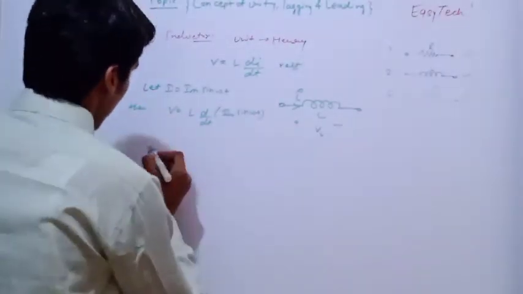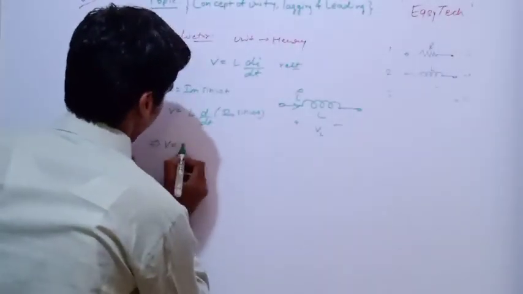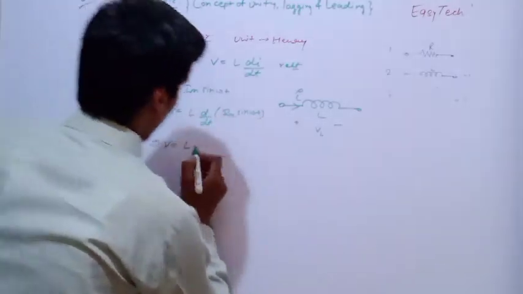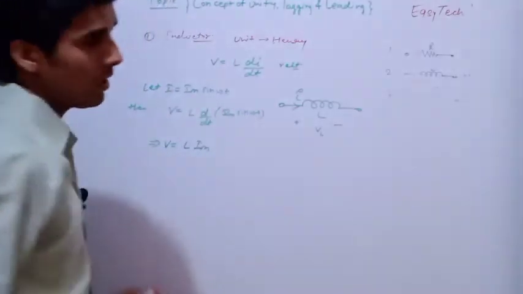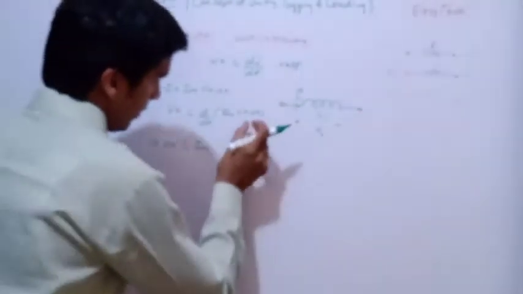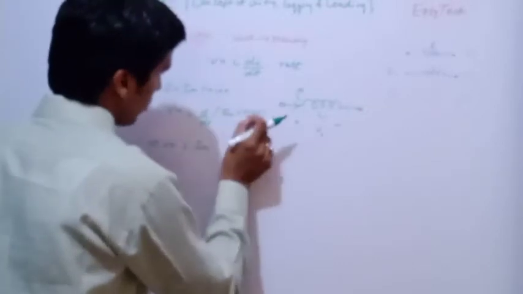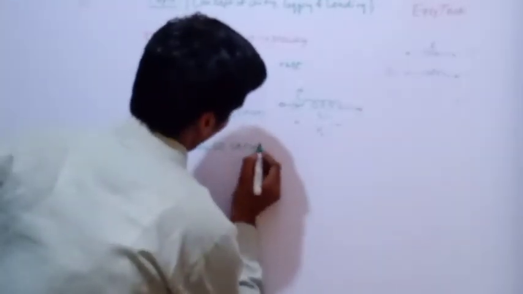So what is the value of V? L and Im will come outside. Sin omega t will get converted into cos omega t due to the differentiation property, and the differentiation of omega t with respect to t is always equal to omega. So V is equal to omega L Im cos omega t.